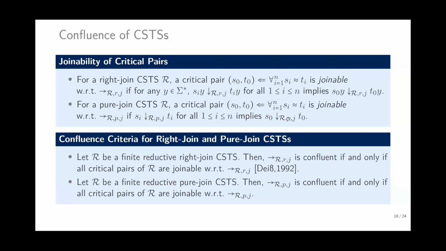Joinability of critical pairs is used for the confluence criteria. Let R be a finite reductive right join CSTS. Then the right join step is confluent if and only if all critical pairs are joinable with respect to right join step relations. So confluence criteria for right join and pure join can be established using joinability of critical pairs.